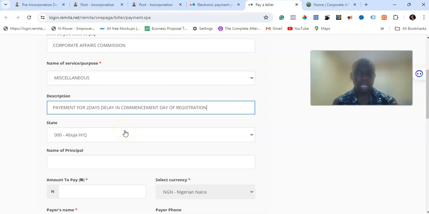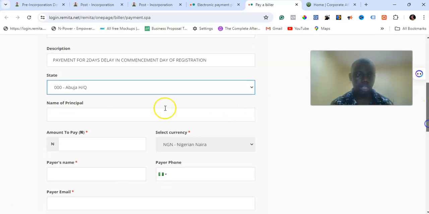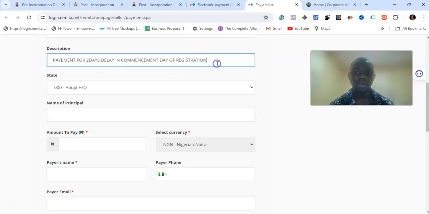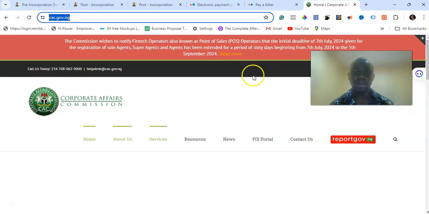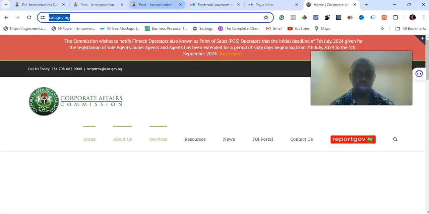So you can add the name of the business. You can leave this as Abuja headquarters. You are paying to Abuja headquarters. Then the name of the principal. This name will be the name of the business, right? So here now we can state the name of the business, and state the name of the person on the business. Let's say the name of the person is Babatunde Boluwatife for a company.